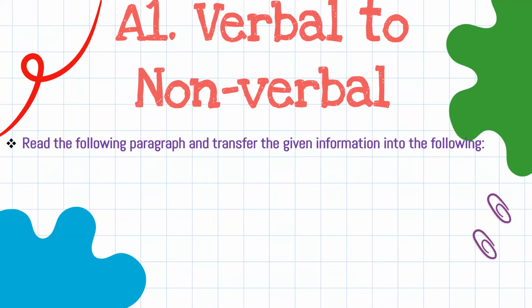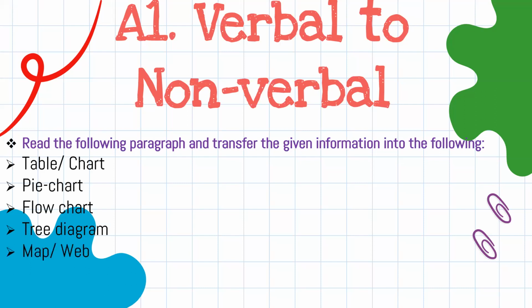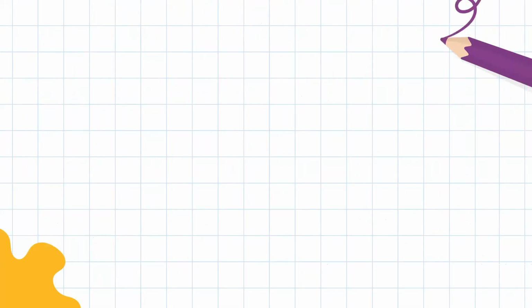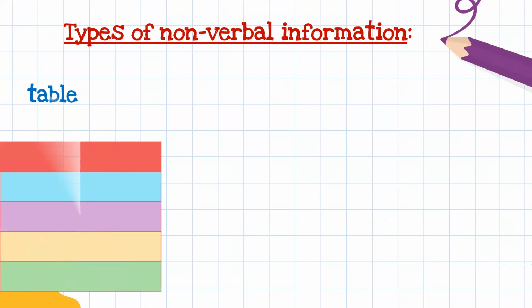Yes. So now we'll see what we can do while solving this question. Read the following paragraph and transfer the given information into the following. You have to read the paragraph and transfer the given information. Information will be in table or chart, pie chart, flow chart, tree diagram, map or web, do's and don'ts, merits and factors. What type of non-verbal information?